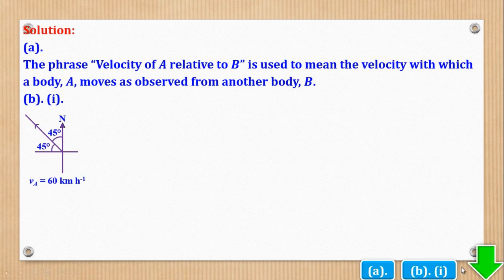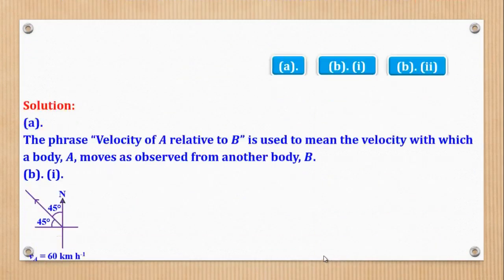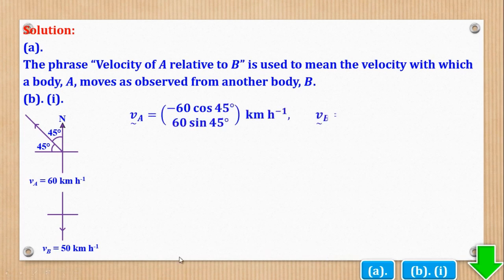Okay, what about the second one? The second one is velocity is 50 kilometers per hour and direction is southwards. So we'll come here and also draw it. That sketch helps us to get the vector or the geometry, but for me I'll use vector. So in vector form, velocity of A will be that, got by resolving.